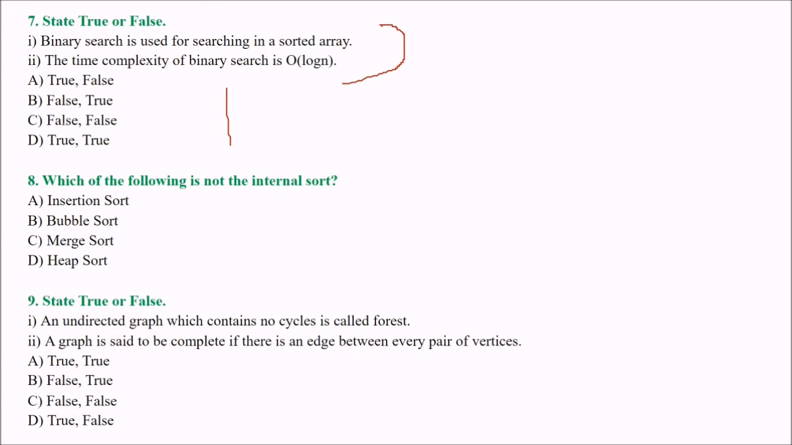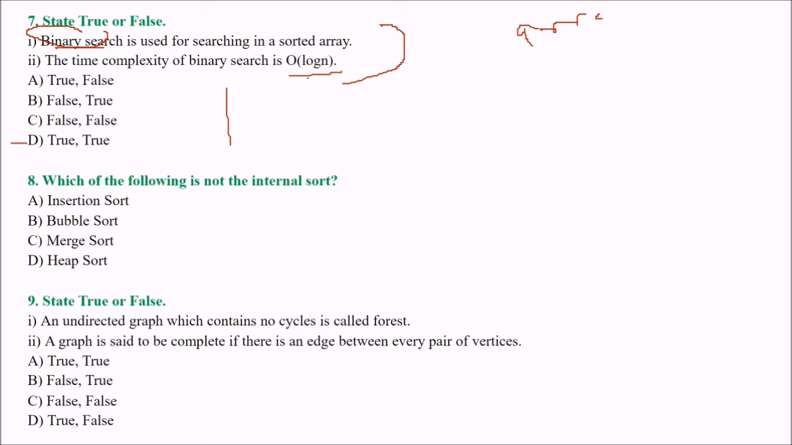At first glimpse, the answer seems to be the fourth option, D. Let us see. Binary search is used for searching in a sorted array. This is correct, because you need the array to be sorted, and only then can you apply binary search. Second, the time complexity of binary search is order of log n.